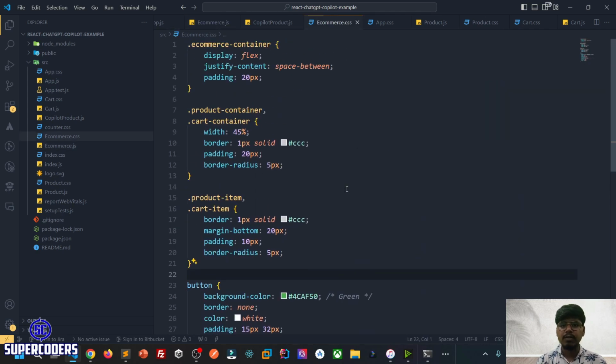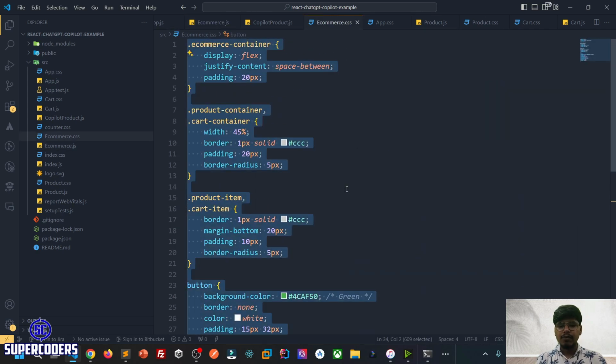Even if I go here, I just asked it to make the CSS more enhanced and a much better UI, like cards and such things. So let's see how it goes.